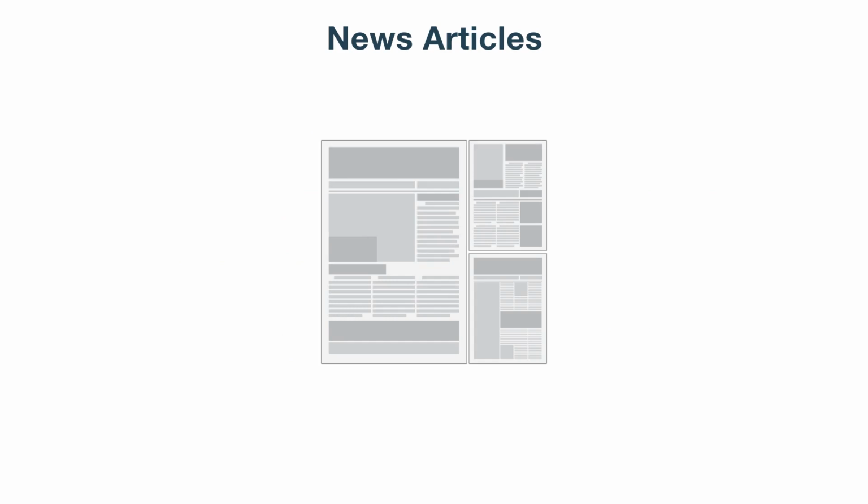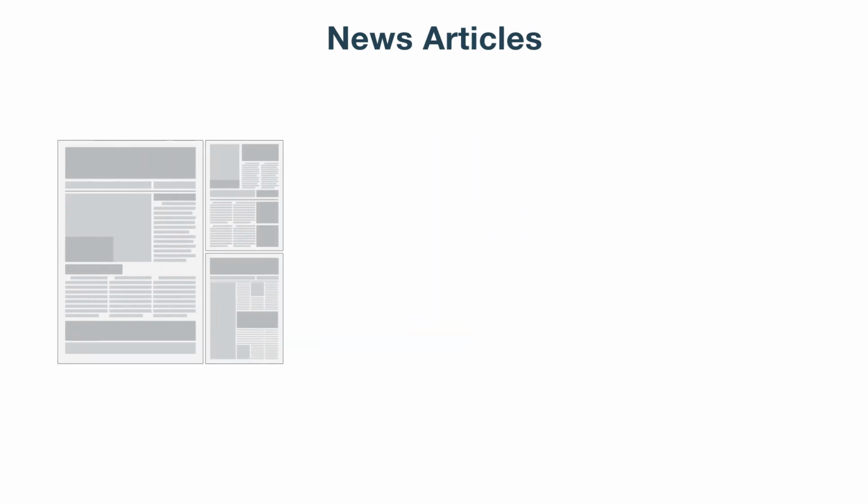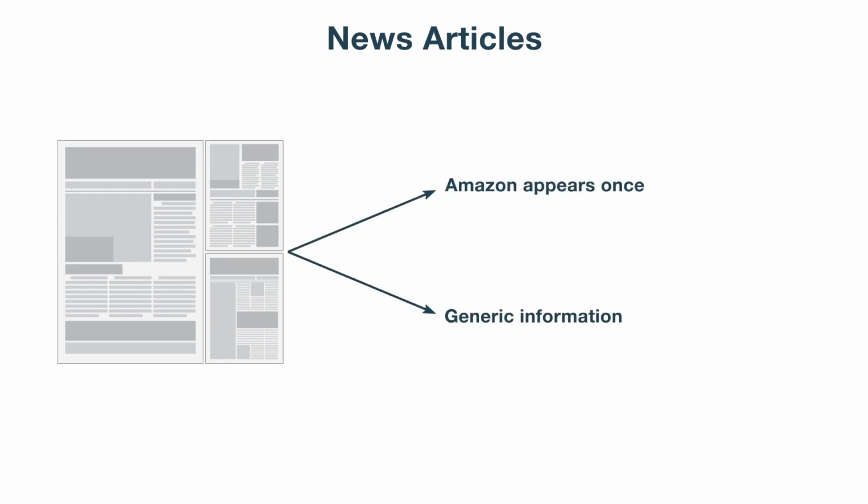When we fetch articles related to a particular company or stock, it might not always be useful. Let's say we fetch a news article for the stock Amazon. If in the article, Amazon is mentioned only once, and there is other generic information, the article might not be useful for the stock Amazon. You need to keep in mind some factors before using articles for sentiment analysis. Here we discuss two such factors.